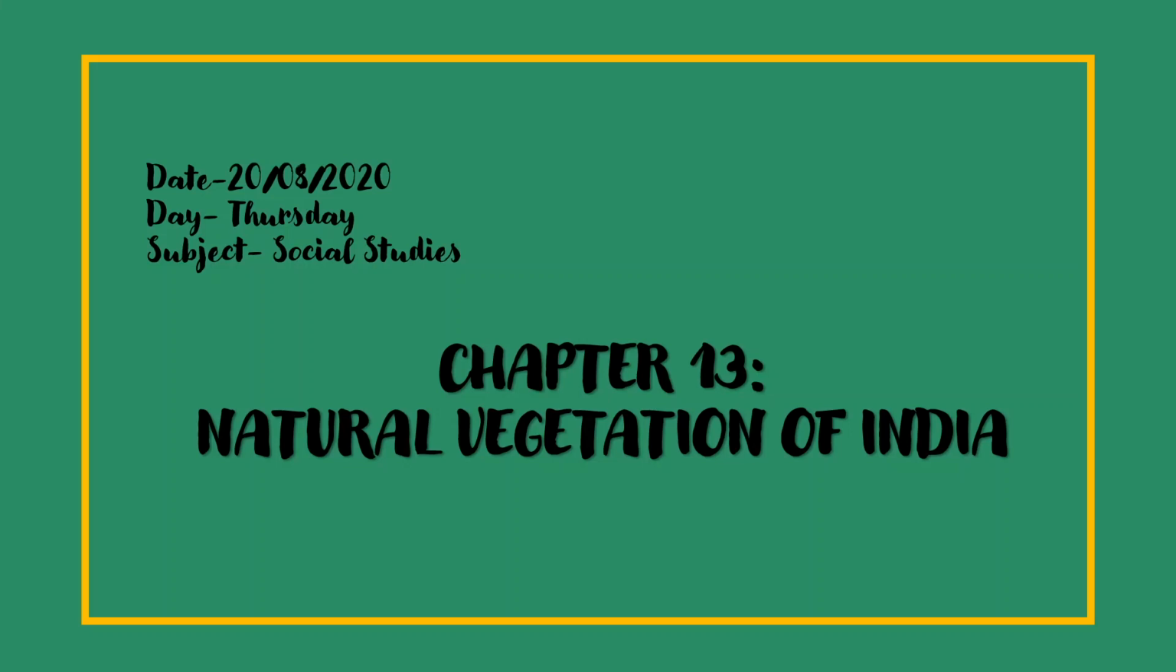Natural vegetation means the natural growth of plants and trees in a specific area. That is what we call natural vegetation. It means natural growth of plants.